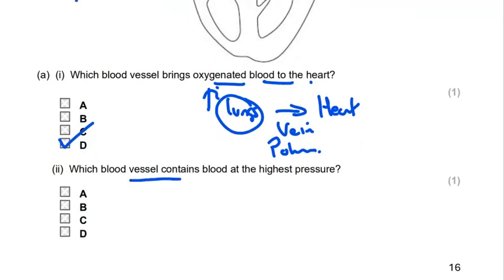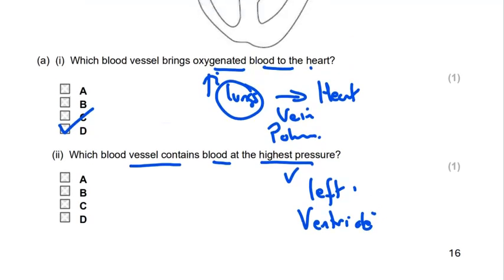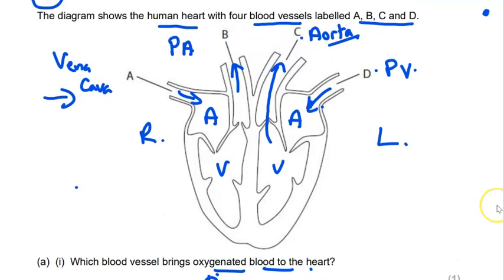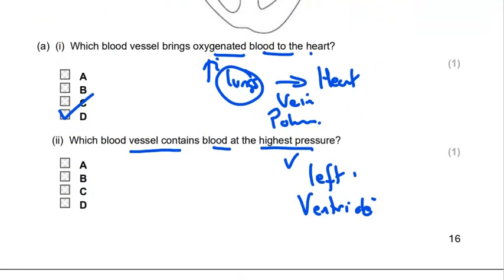Which blood vessel contains blood at the highest pressure? So we need to ask ourselves where in the heart creates the highest pressure, and we know that's on the left-hand side, and we know that comes from a ventricle. So it must be the left ventricle creating the high pressures. But which blood vessel comes out of the left ventricle? Sorry for the scrolling. And you can see here that it's blood coming out here. It's the aorta, which is C. So we need to select C. So D and then C for those answers.